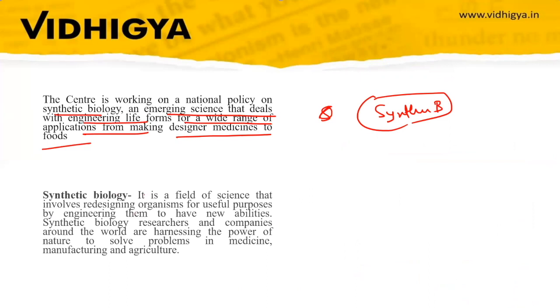So we have to understand what synthetic biology is. It is a field of science that involves redesigning organisms for useful purposes by engineering them to have new abilities.